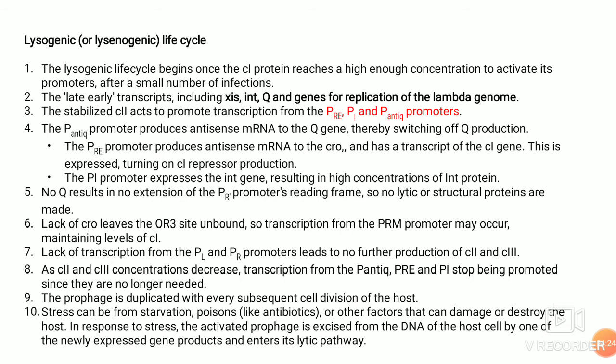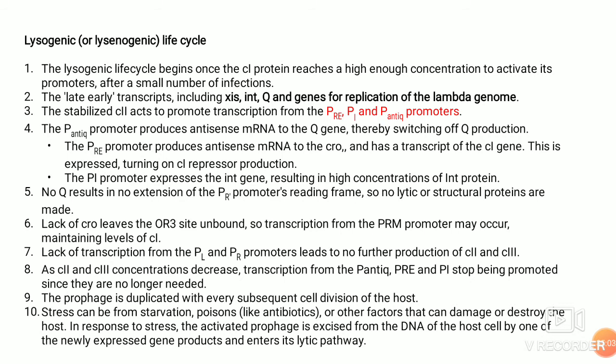The lysogenic life cycle begins once the CI protein reaches a high concentration to activate its promoter after a small number of infections. The late early transcripts, that is XIS, INT, and Q, and genes for replication of the lambda genome are the early transcripts. C2 is stabilized, and C2 acts to promote the transcription of the PRE genes, PI genes, and Panti promoters.